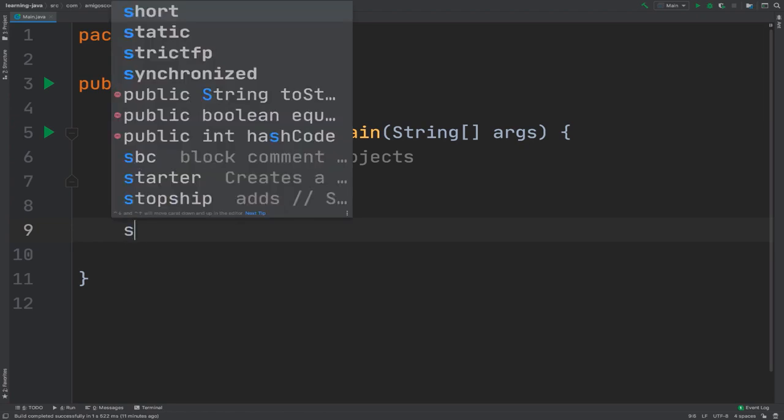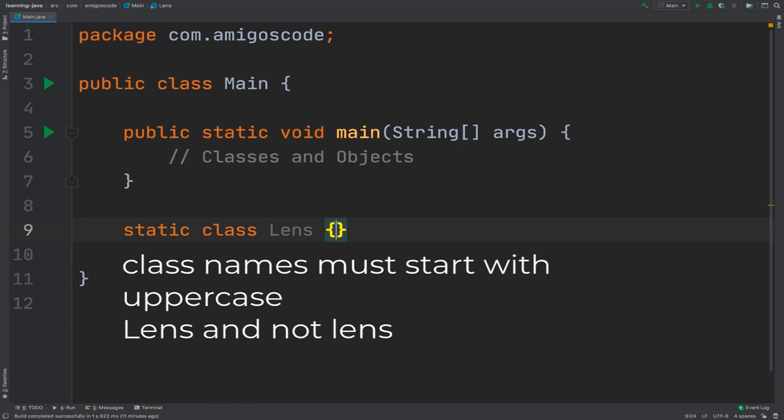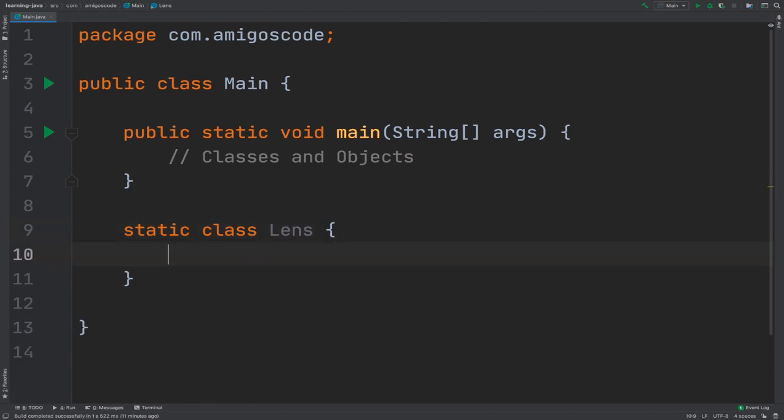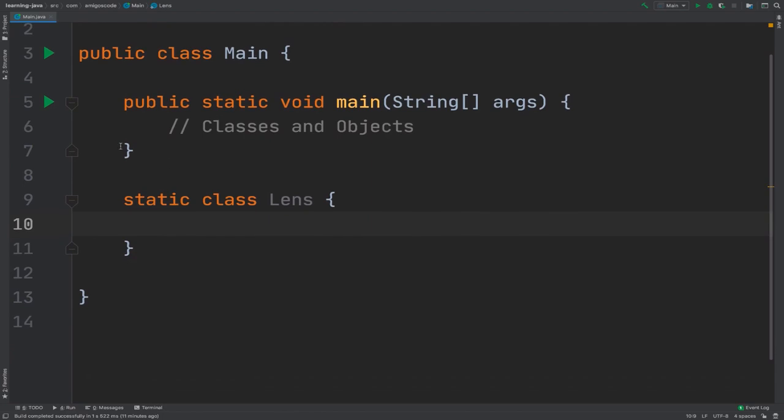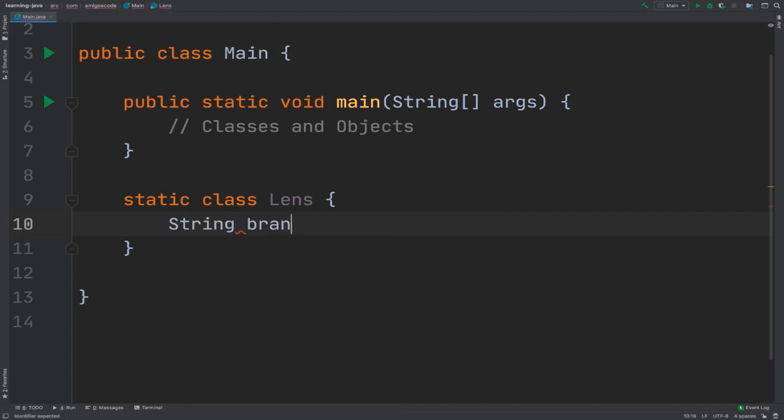So to create a class, go ahead and right here after the public static void main method, simply say static and then class and then Lens, and make sure that you have these curly brackets, right? So now inside of this Lens, we can define some properties. We know that a lens has a brand, so we're going to represent this as a string. So String brand.